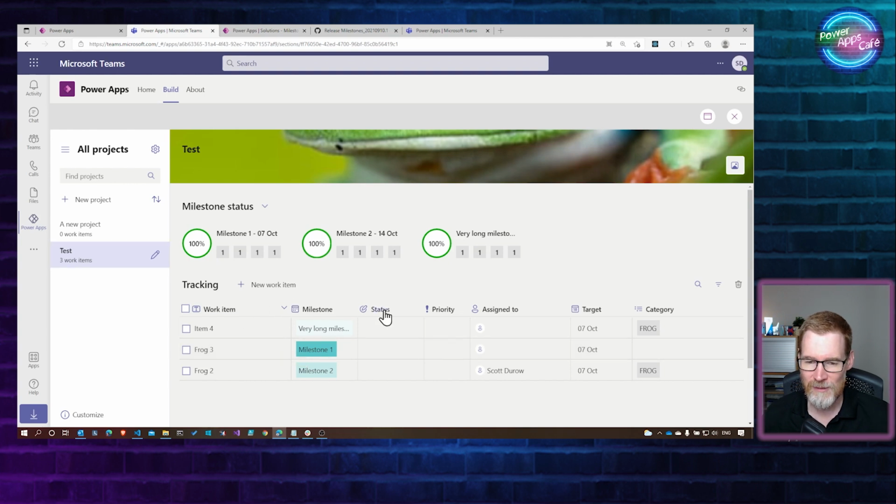So yeah, it's quite nice. An editable grid is one of those things that really is very difficult to achieve. And I've actually got a PCF control that does that. I'll probably talk about that in a later episode.